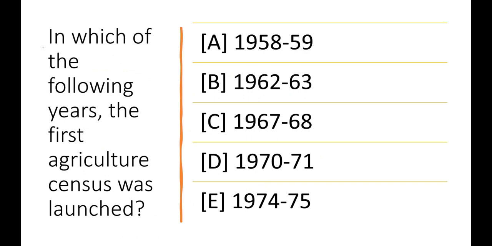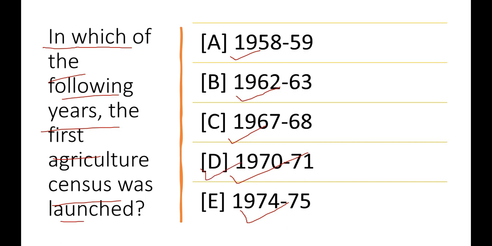Another important question is, in which of the following years was the first agriculture census launched? Options are 1958 to 59, 1962 to 63, 1967 to 68, 1970 to 71, or 1974 to 75. The correct answer will be D, 1970 to 1971. Now come to the next important question.